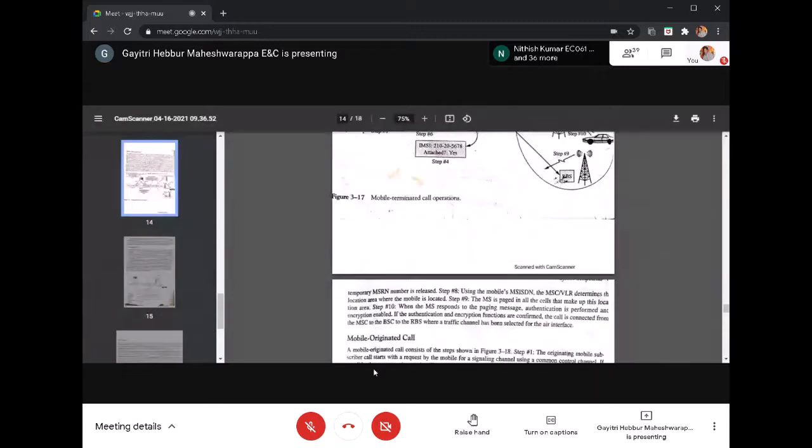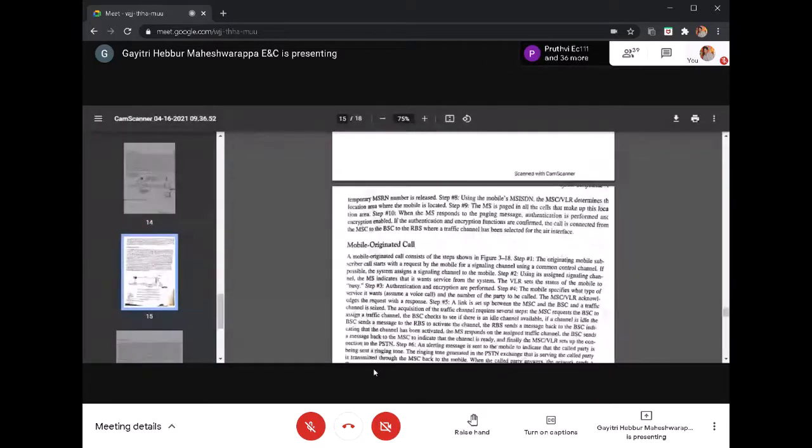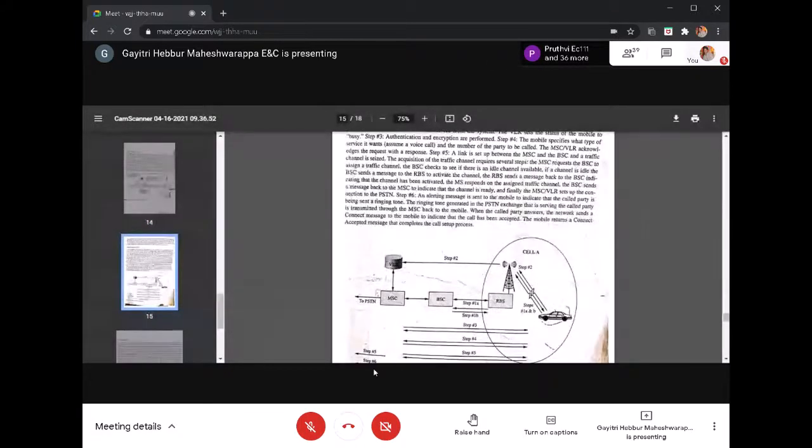Next is the mobile originated call. Originated call means we need to make a call from the mobile to the PSTN. Mainly they take the PSTN, because for mobile to mobile the same process applies. If it is in the same radio base station, the call again returns back through the MSC. The process will be the same, only to the PSTN or from the PSTN won't be there. Okay, so now it is mobile to landline. To the PSTN means it is a landline.